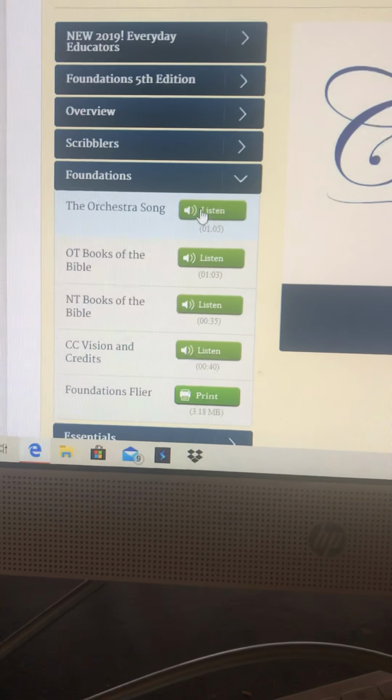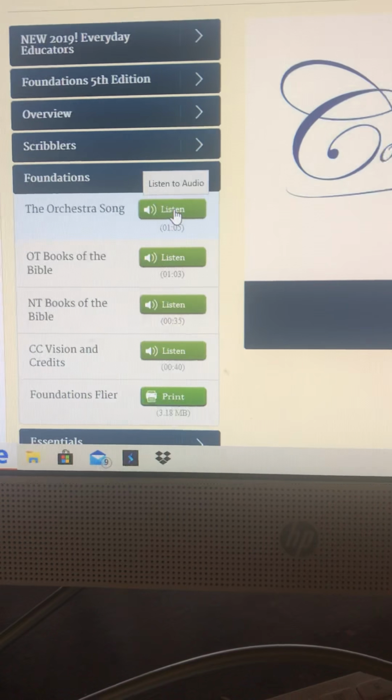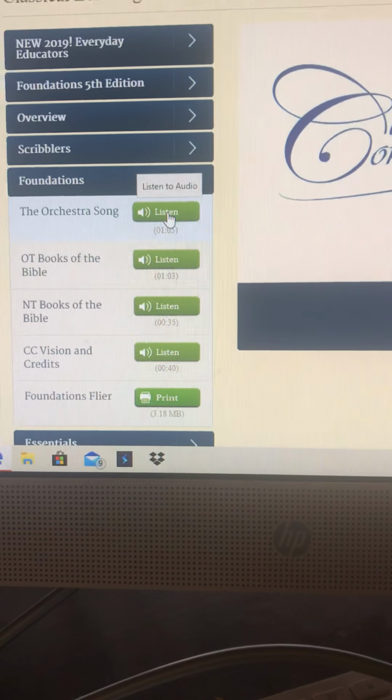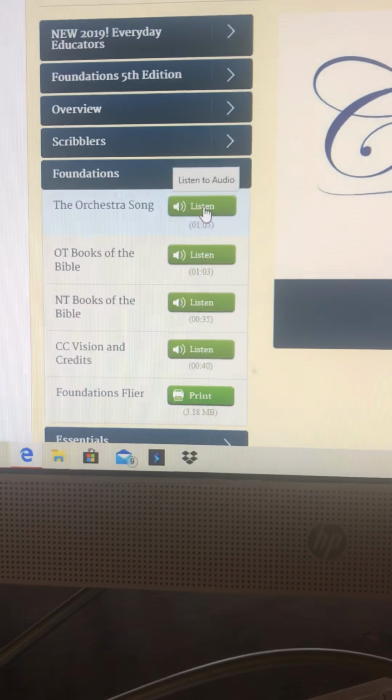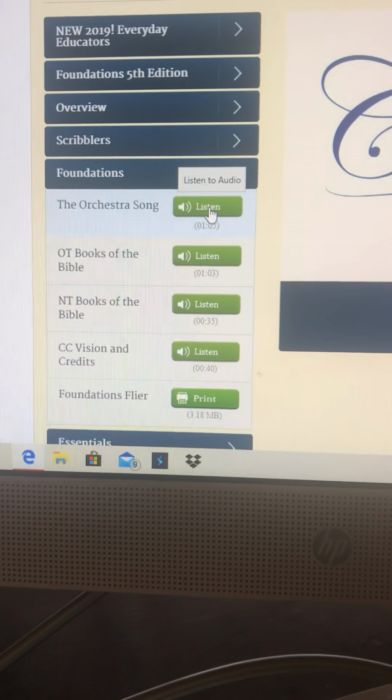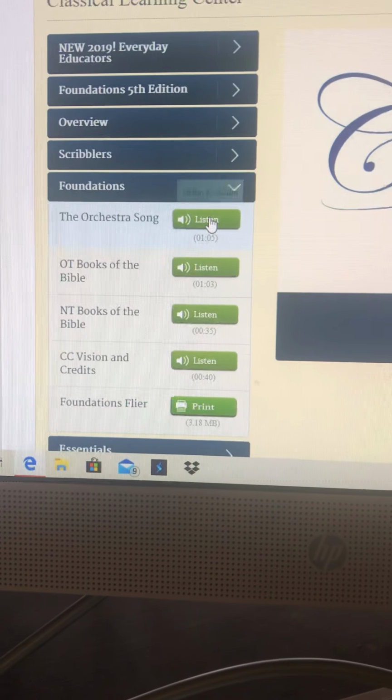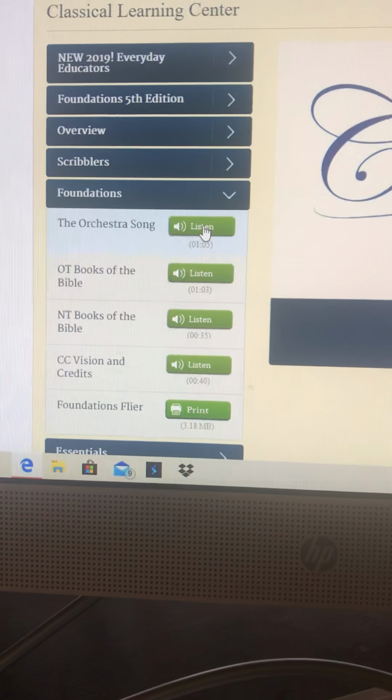You go down here. Here's our orchestra song. We're going to be singing the orchestra song next year. Or, excuse me, next week. It's going to feel like next year. Next week. So you can listen to the orchestra song if you don't know how that goes.